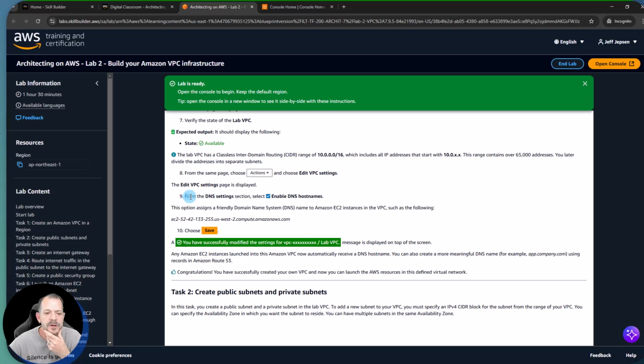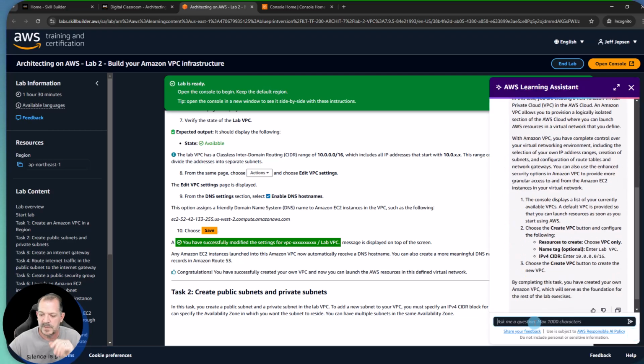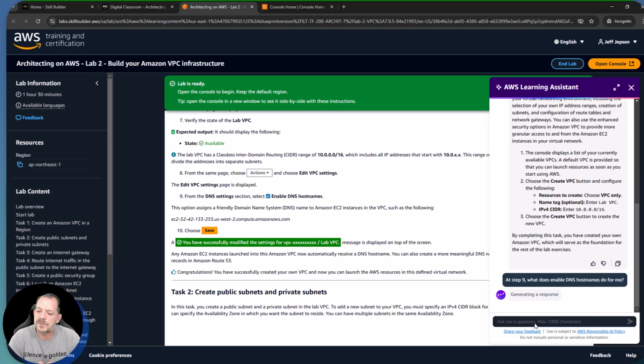Let's take a look at step number 9 here. It says for editing the VPC settings, for the DNS settings, enable DNS host names. I'm going to use a free form question here. I'm just going to say, at step number 9, what does enable DNS host names do for me? Let's see how it responds. Let's see if it gives us a good response.